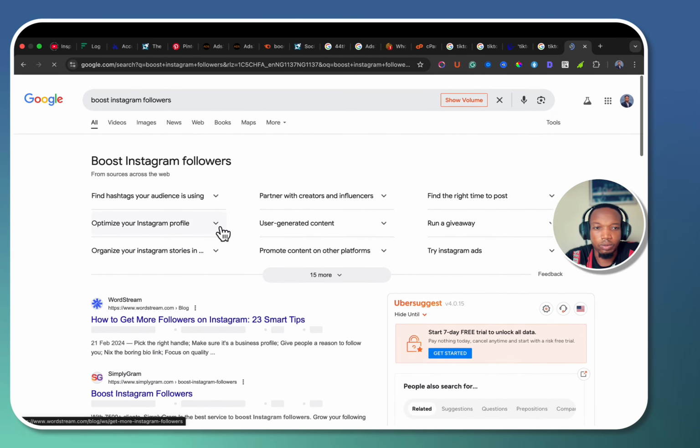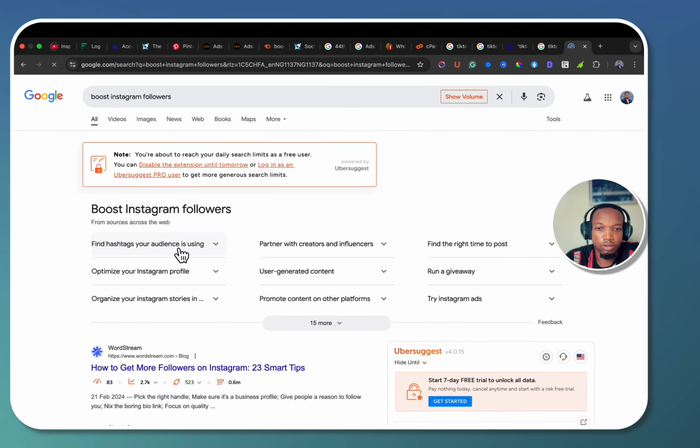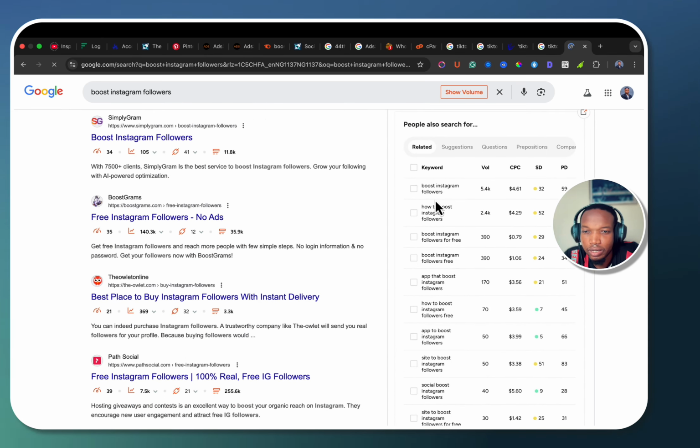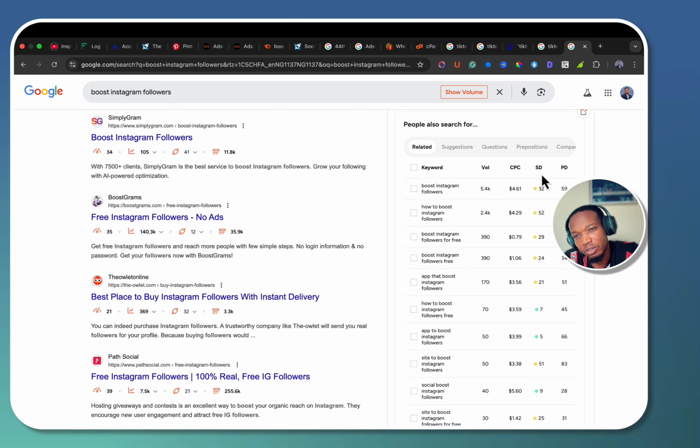Okay, so let's see what pops out. So boost Instagram followers, so boost Instagram fans. I'm going to leave that aside. Right, so you see boost Instagram followers, right? 5.4K. Okay, so how to boost Instagram followers. So SEO difficulty, there's opportunity for you. So you see 24, 32, right?